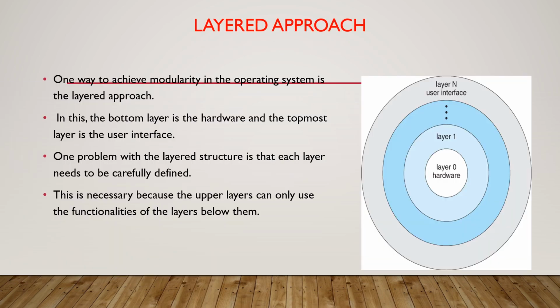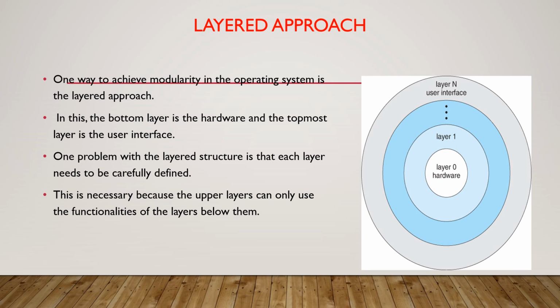Layered approach. In this approach, the operating system is split into various layers and each of the layers has different functionalities. Layering provides different advantages in an operating system. All the layers can be defined separately and interact with each other as needed.